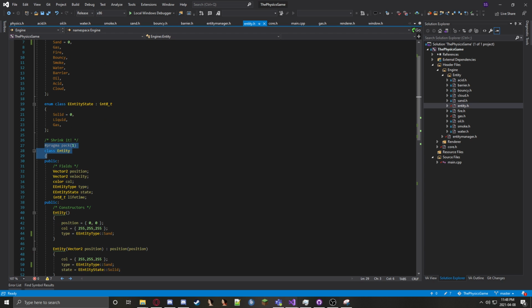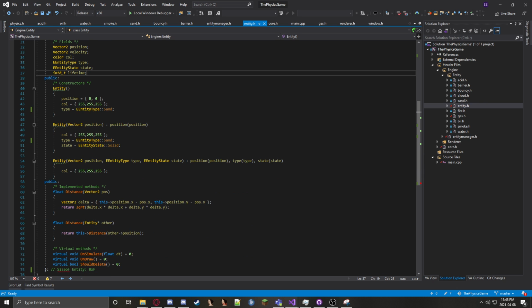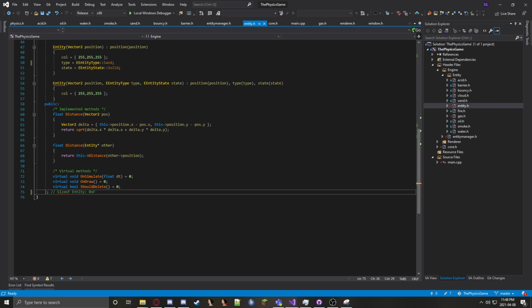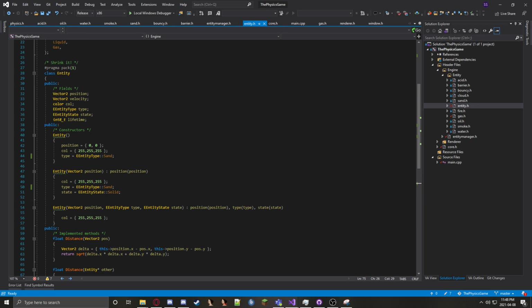So here we have our entity class, passing pragma pack onto it to make sure that everything is packed as close as possible. So we have 4 byte positions, velocity, 4 byte color, 1 byte type, state, and lifetime, which leaves us with an entity size of exactly 15 bytes for every single entity, which is extremely, extremely small.